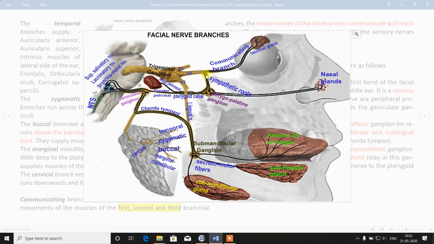One branch goes to the communicating branch, and it will supply the lacrimal gland via zygomatic nerve. Another branch will go to the nasal glands in the nasal mucosa. And you already know submandibular ganglion. It is carried by fibers of chorda tympani.